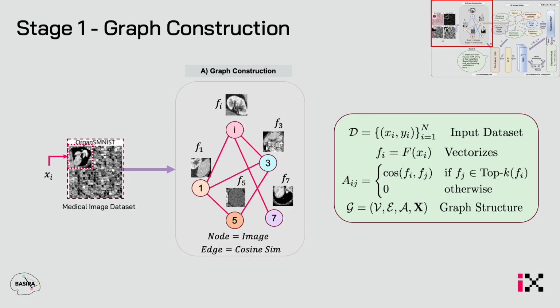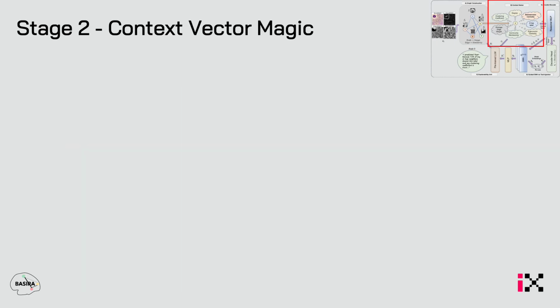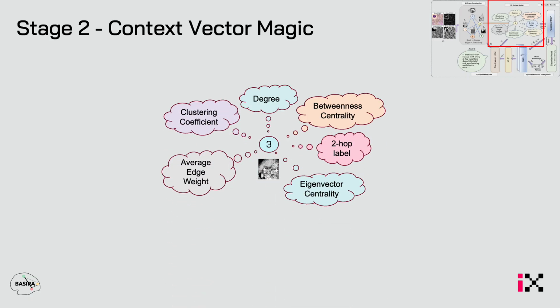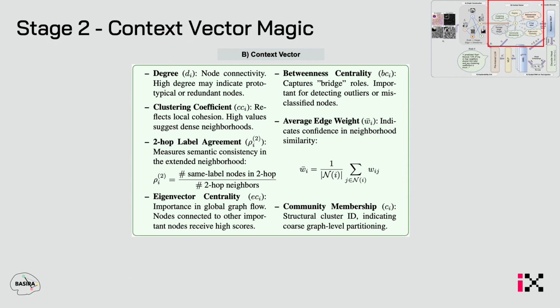The second step is the context vector magic, which is really very important to this paper. For example, let's take node 3. From node 3, we can extract a lot of things like average weight, clustering coefficient, degree, betweenness centrality, 2-hop. These are all topological features. How are we extracting topological features? If you remember, we just converted the medical images into a graph altogether. Since it's a graph, it has neighbors, it has edges, so we can extract such topological features from it. These topological features are defined as follows.